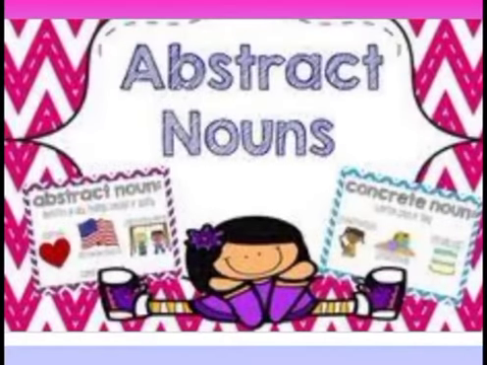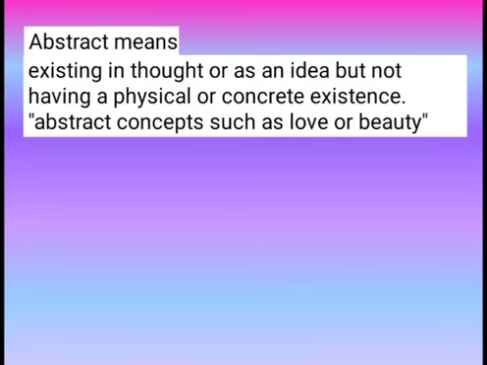Okay, now let us turn to abstract nouns, which we are going to study in detail today. Now, what do you mean by abstract, children? Abstract means existing in thought or as an idea, but not having a physical or concrete existence. Means which you can show with your finger that this is love? No, you cannot. Beauty. You can say that the flower is beautiful, but can you show, yes, this is beautiful? No.